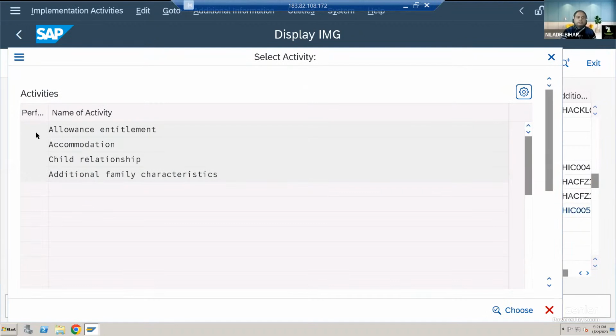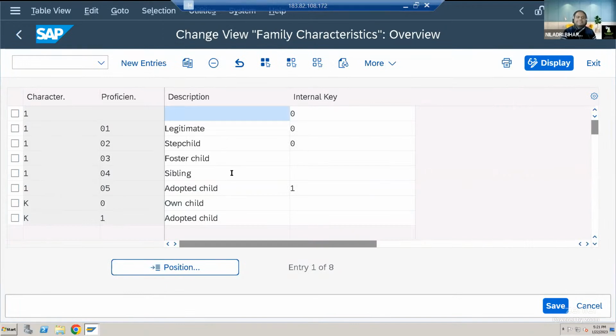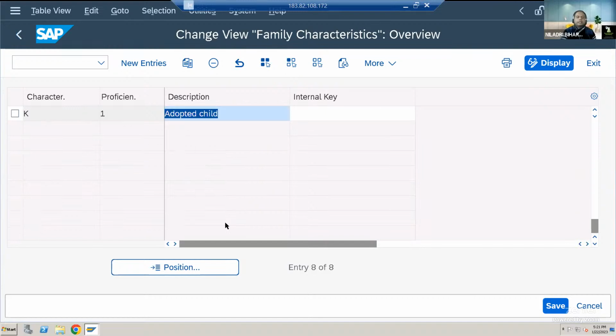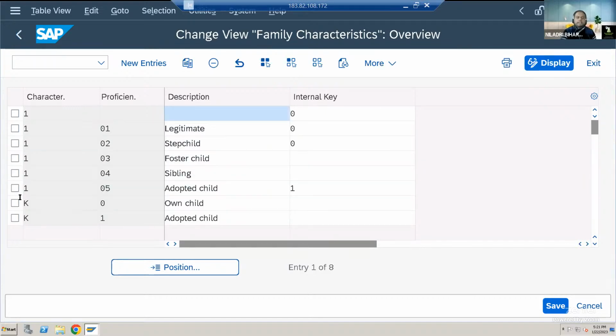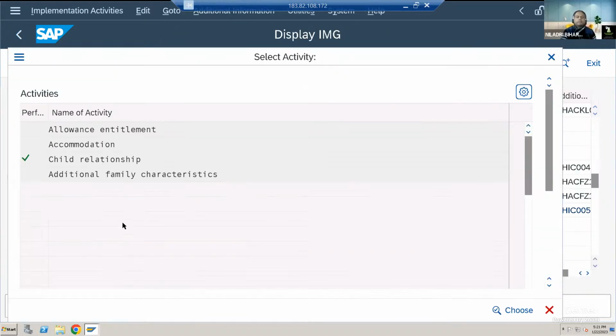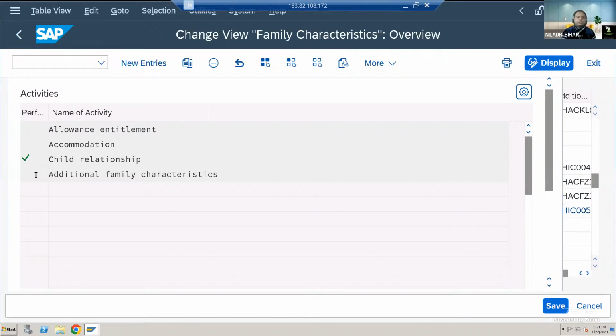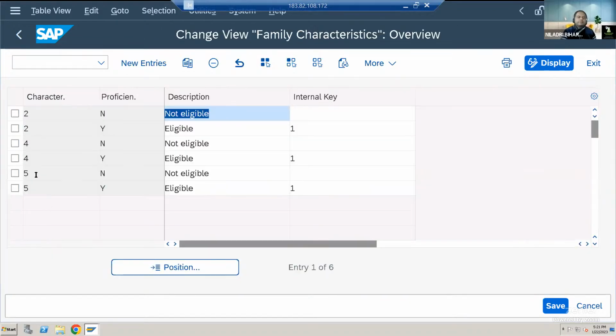So what exactly you can see? So you're finding, as for the activities, let's say child relationship. Okay. So I will be choosing that one. Okay. I will be seeing all this list actually. Okay. So based on that, you can select as per whatever you need. For us, it's the character K, and we can see only these two things: own child and adopted child, isn't it? So similarly, if you need additional things, you can always go and choose here whether you are eligible or not eligible. Okay, based on that internal keys, you will be able to find out here, right?